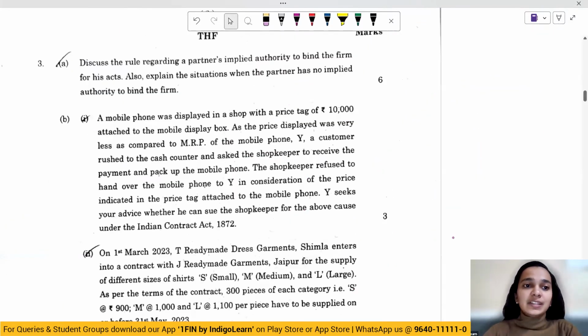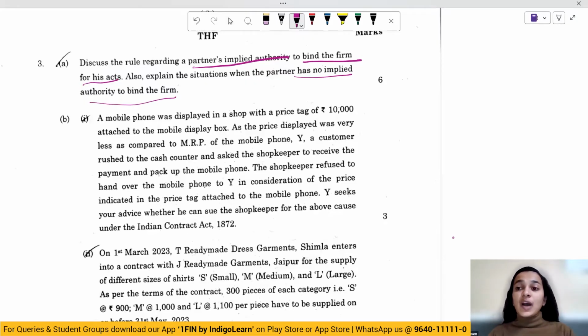The next question talks about discuss the rule regarding a partner's implied authority to bind the firm for his acts. Also explain the situations where the partner has no implied authority. So as a partner, a person is bound by all the firms for the acts which he's doing. So we have understood the cardinal principle of partnership, which says that every partner has the authority to bind the firm as well as all the other partners.